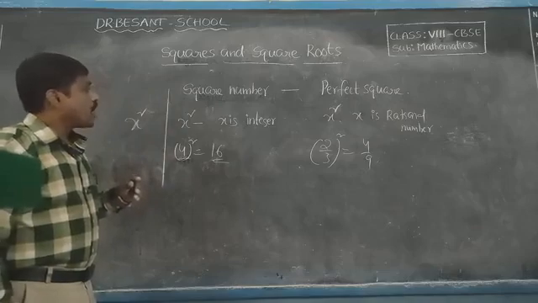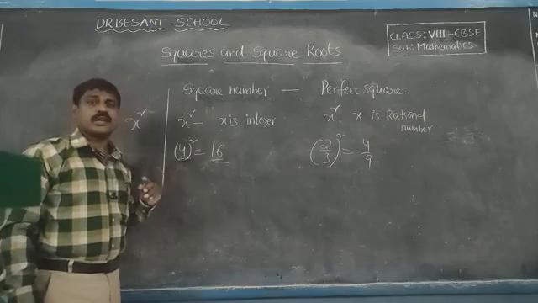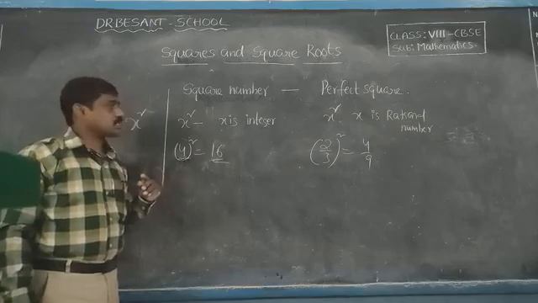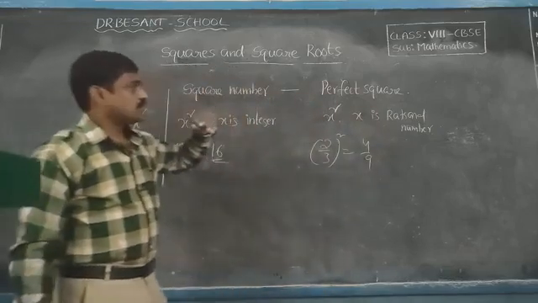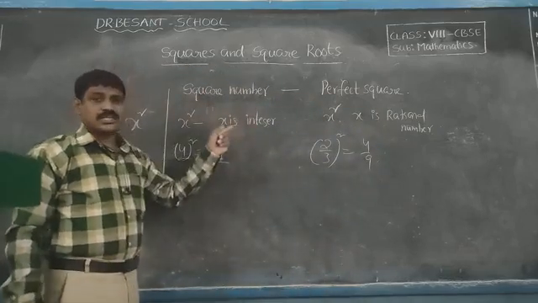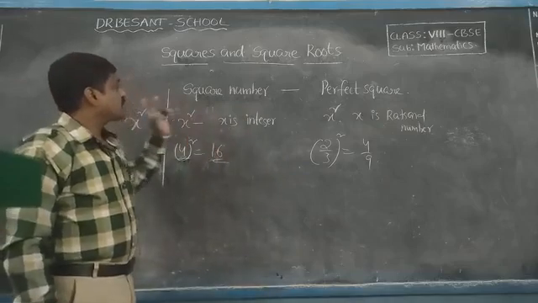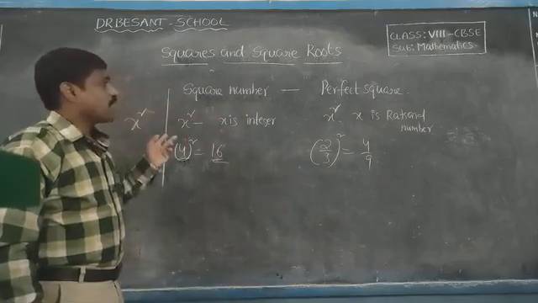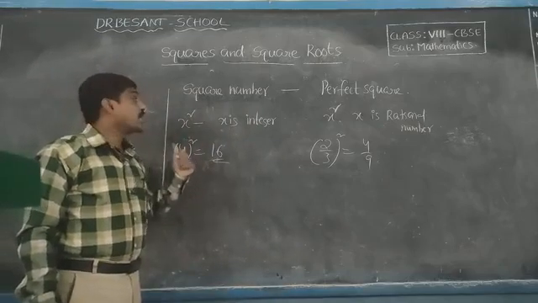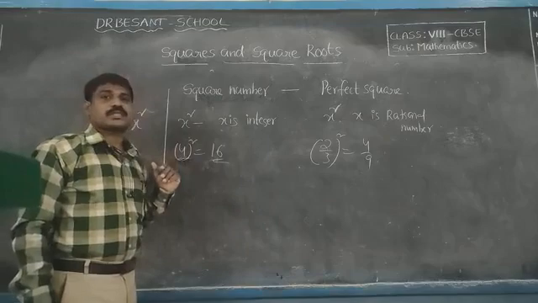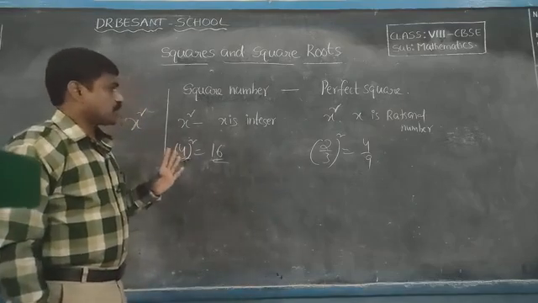Next, all integers are rational numbers. We know that all integers are rational numbers. But are all rational numbers integers? No. So from this we can say that all square numbers are perfect squares, but all perfect squares need not be square numbers. This is the difference you have to observe.